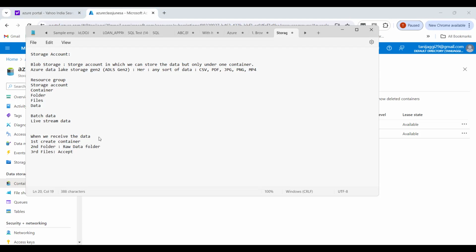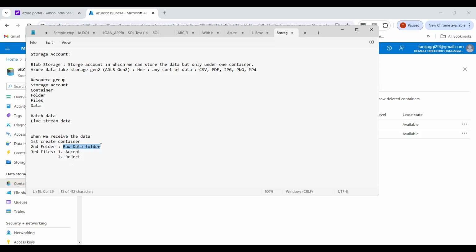So there are two basic files. The first file is accept, and the second file that we create is reject. For the data in this raw folder, we run a validation check.